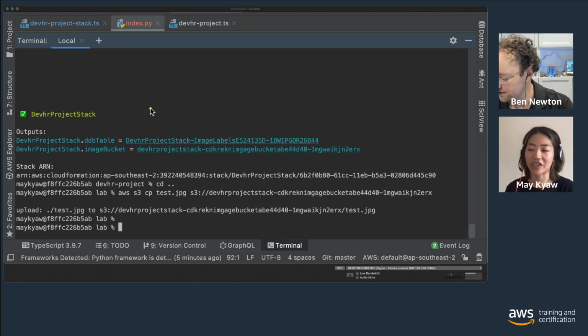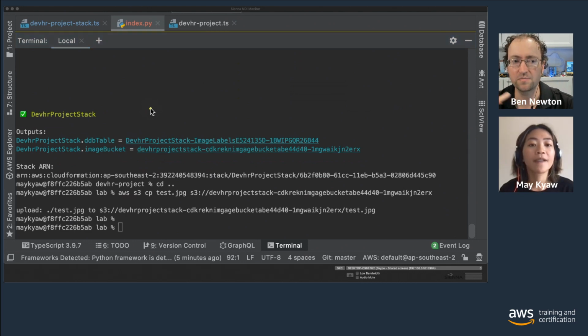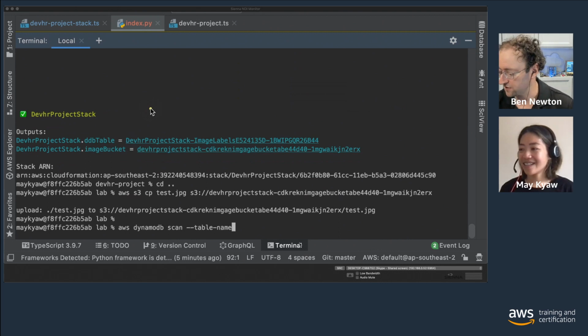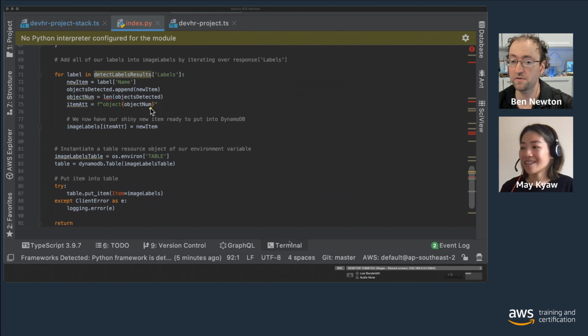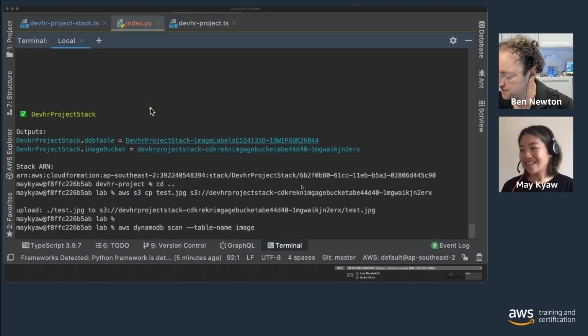The next thing we're going to do is a DynamoDB scan to give us some output if anything has been put into DynamoDB from the Lambda function. Just so you know, scan looks through all of the items in the table and returns results. We're doing this quickly to get some feedback on whether our AWS Lambda function is picking up that image and doing its job. It's not the best approach for performance to scan the whole table, but it's fine for just checking the table.